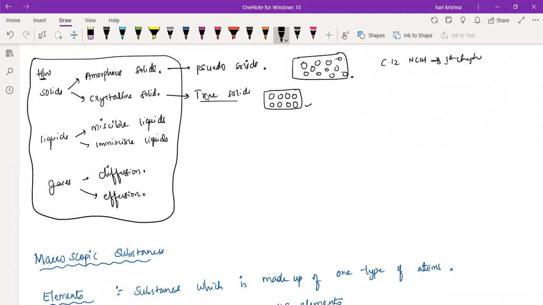An example for crystalline solids is quartz. Examples for amorphous solids are rubber, plastic, glass. Glass is the best and most common example. Okay, so this is all about the amorphous solid and the crystalline solid. Then we'll come to miscible liquids. Miscible liquids means what? Two liquids which can be mixed completely. Those are called miscible liquids.